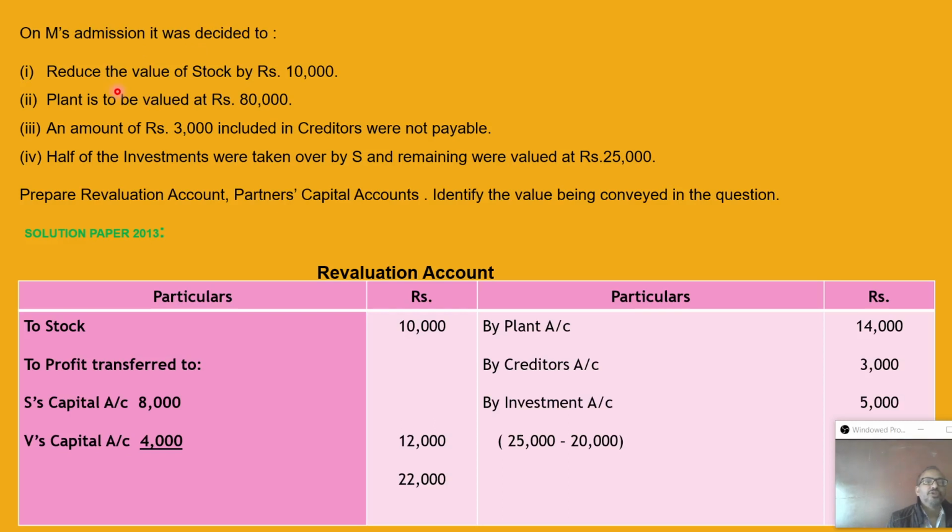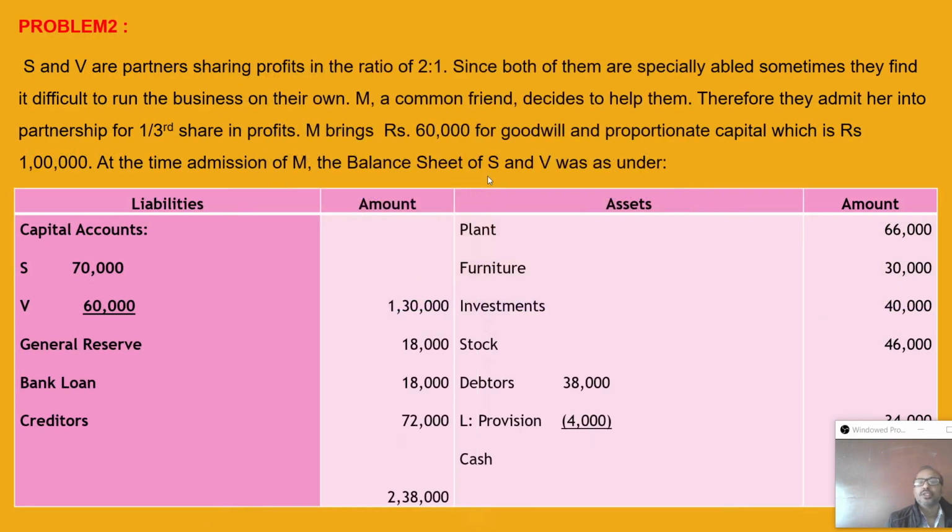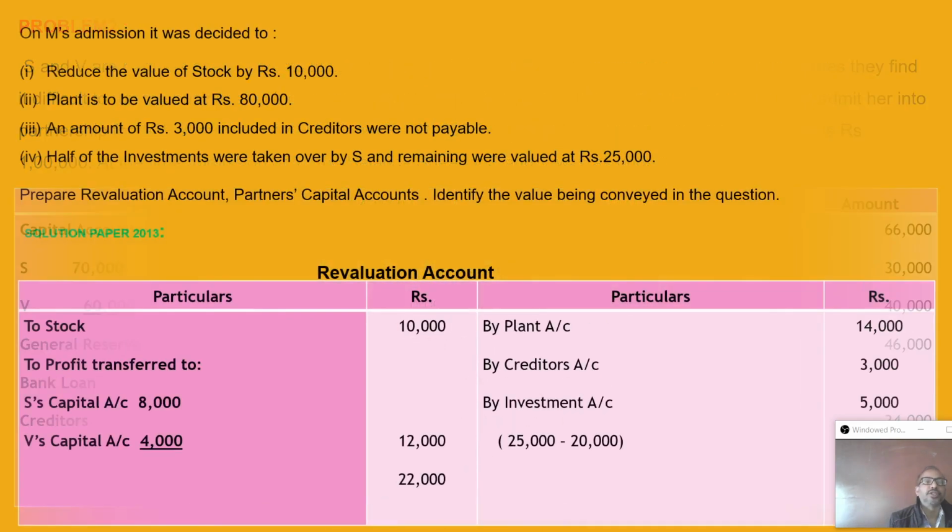First adjustment, reduce the value of stock by rupees 10,000. So the asset value decreases, revaluation to stock 10,000. Land is to be revalued at rupees 80,000. So you have to compare what the old value of land is. Here, this is the plant value 66,000. So therefore it increases by rupees 14,000. 80 minus 66, that is 14,000. So plant 14,000 and stock 10,000.